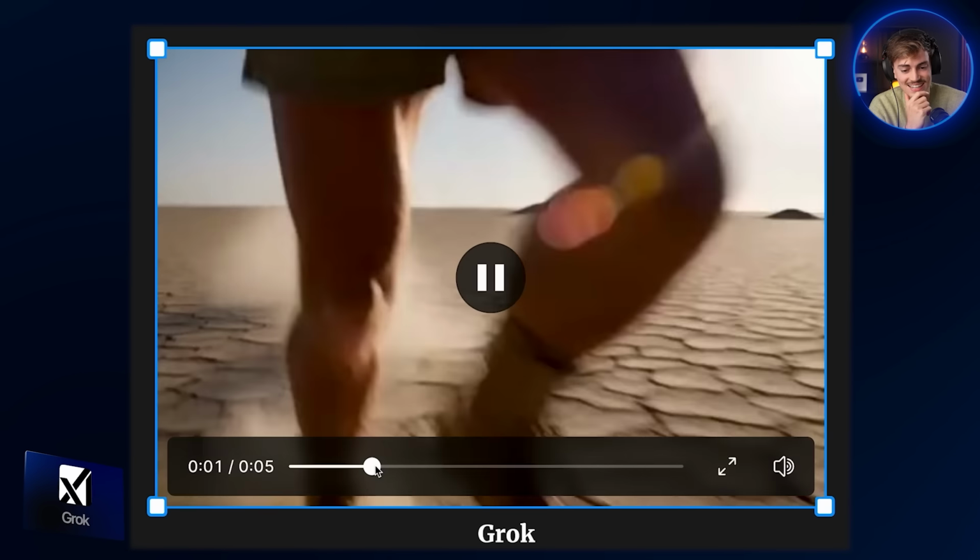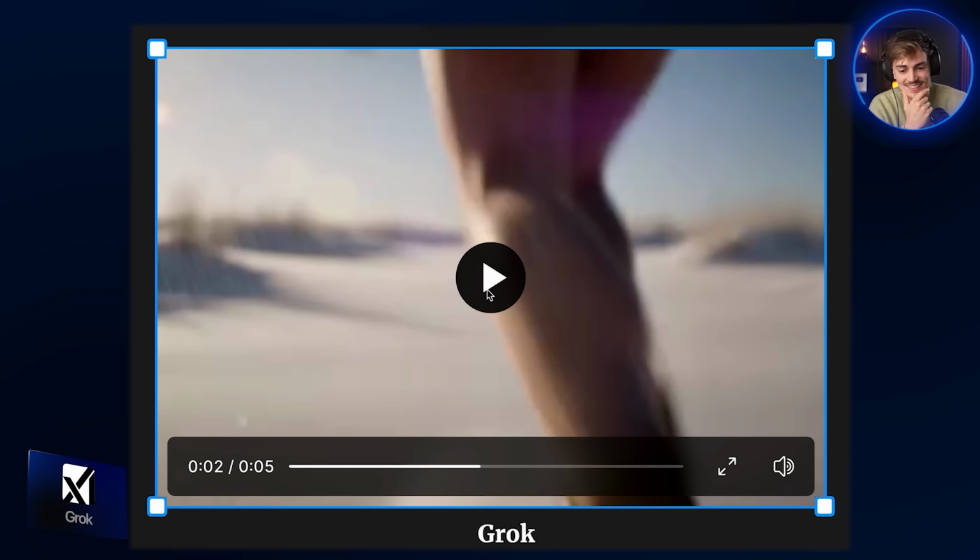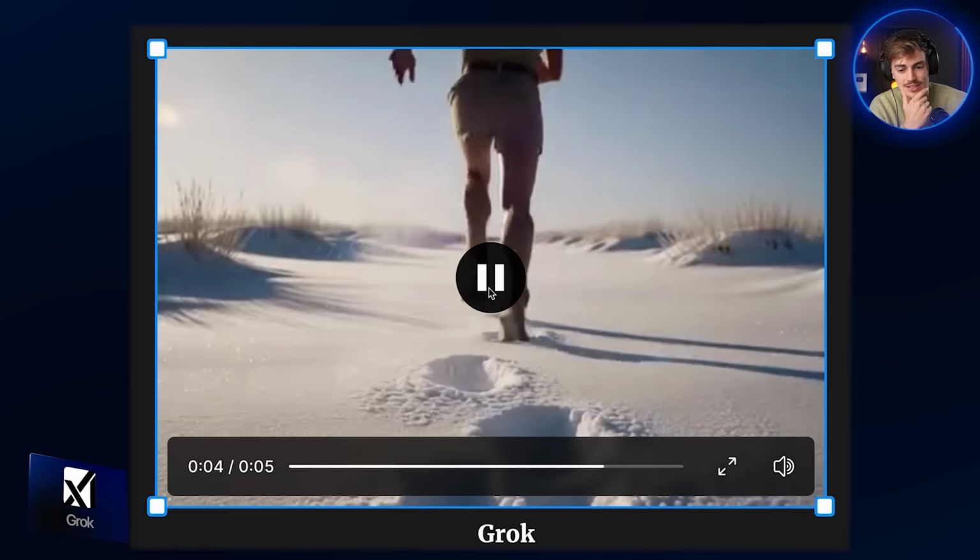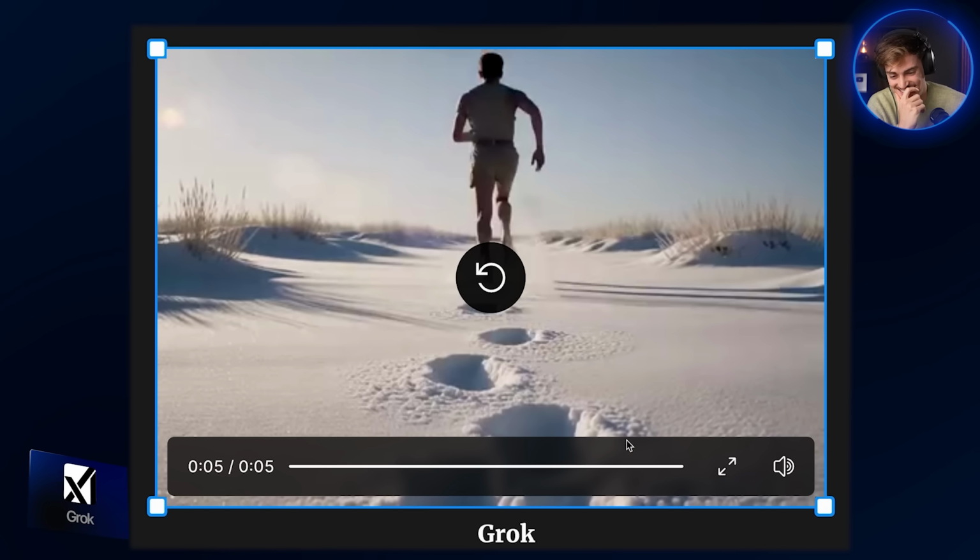Why does he change into running, standing still? And now he's like hippity hoppity. Not too bad. Now, if I were to rank this, then we have Kling 2.6 S tier, we have Minimax